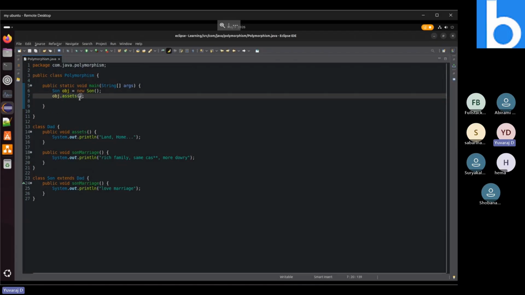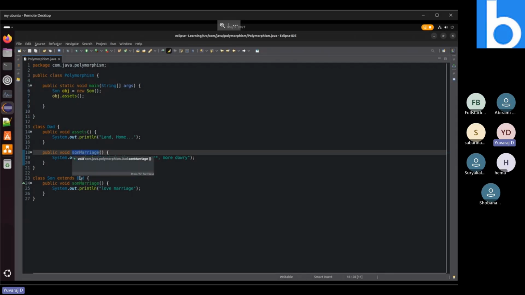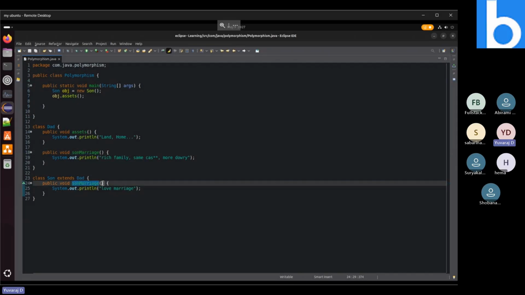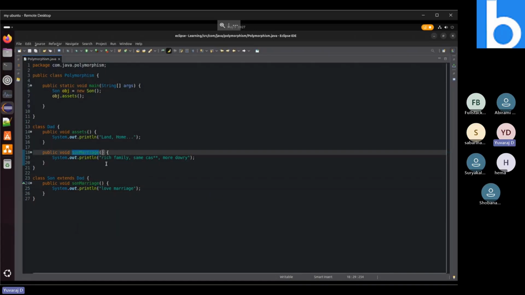Likewise, here, the son has his own perspective on his marriage. Dad has some other perspective. So these two methods have the same name and the same parameters also. Previously, in method overloading, the method name needs to be the same, but it needs to be different in its arguments. It will happen inside the same class, or in inheritance also we can achieve that. So that's not a matter here. For the method overriding concept, the method name needs to be the same, and its arguments also need to be the same. So it's like a duplicate method over here.